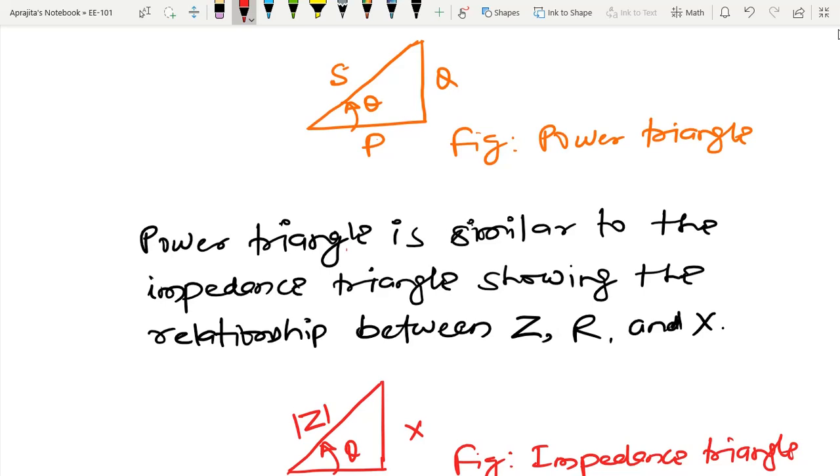So four quantities can be defined by any two quantities. Due to that reason, people draw the power triangle, and after that they try to relate all kinds of powers.